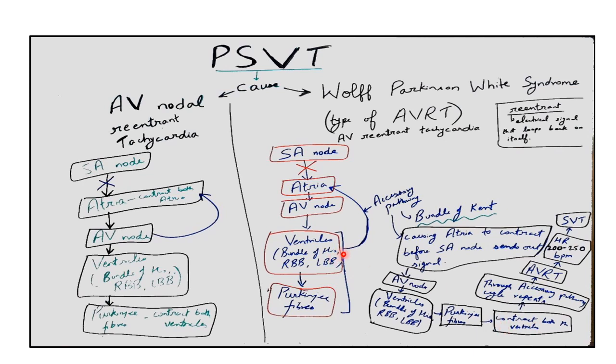Now again, after contraction of the ventricle, through the accessory pathway this cycle repeats. That results in an increase in heart rate, 200 to 250 beats per minute, resulting in supraventricular tachycardia.